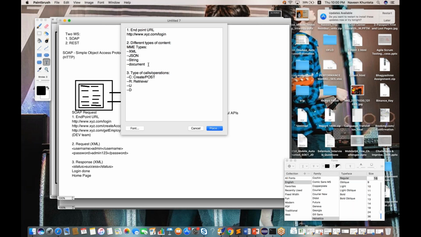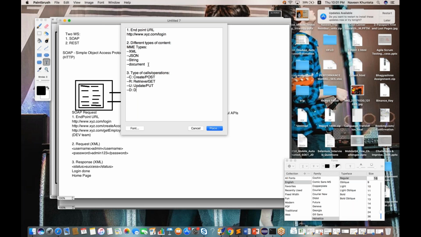Okay, this is called retrieve. Retrieve means get call. Technically, we say what kind of web service it is: get web service, get API. This is called post API when we are creating the data. U means update. If you want to edit some information, your mobile number, your location, your address, whenever we have to update some records in the system, we use the update call. And technically, update call means put call. Put means update.